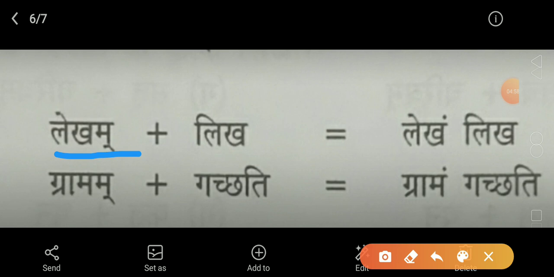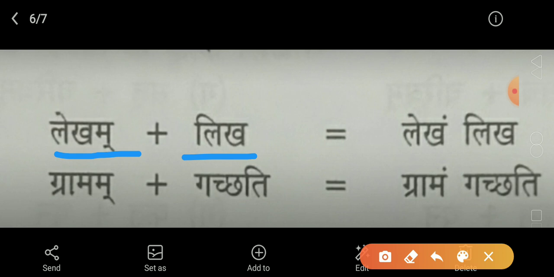लेखम् लिख, there is a halant ma at the end of the word lekham, and the next letter is la, and that's why the halant ma is supposed to be changed into an anuswara.